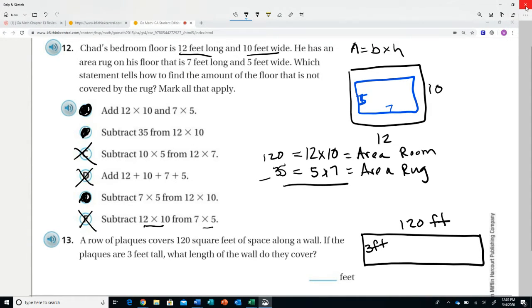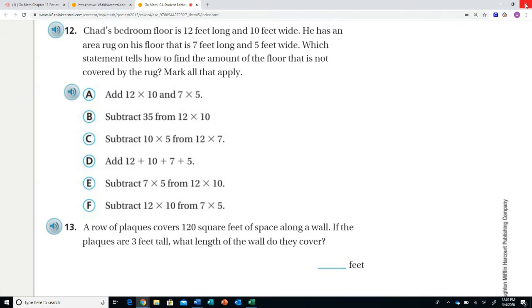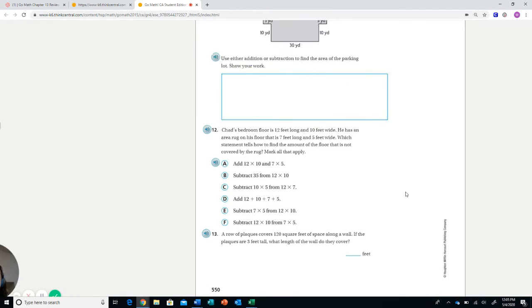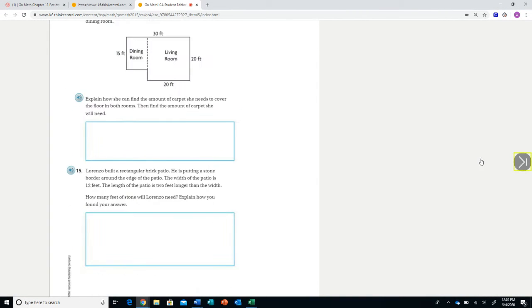All right, I'm going to close this out. Make sure I don't close too many squares this time. And let's move on to the next page.